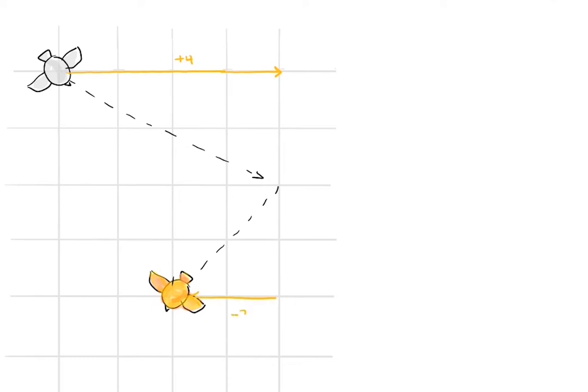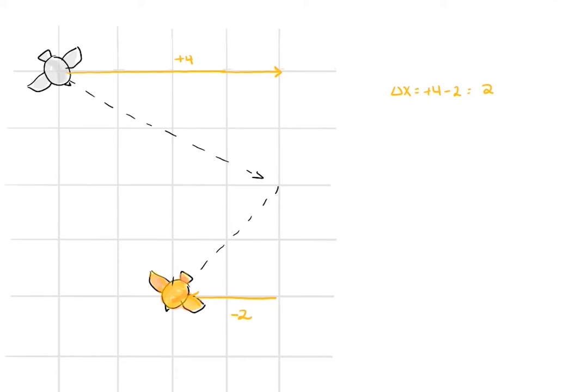4 to the right plus 2 to the left equals 2 to the right. Notice I'm using a negative sign to indicate the leftward direction in my calculations. I could have easily decided to use a negative sign for the rightward direction, but out of habit, I tend to think of up and right to be positive, kind of like on a graph. This is the total horizontal displacement.